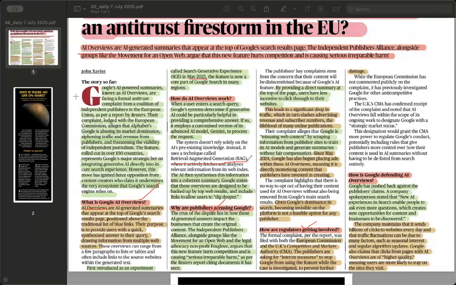So that means it searches the internet, it picks important points from real articles, and then writes a new answer. So it's like search online, pick useful stuff, write a short answer, show it on Google.